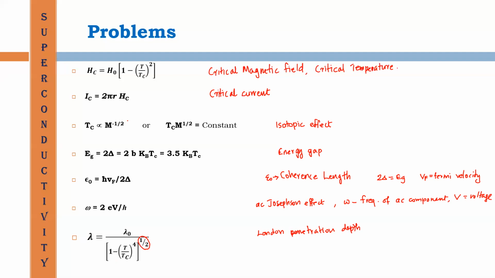When I checked, I found that questions connecting critical current are asked, questions connecting isotopic effect also asked, questions to evaluate the frequency related to Josephson effect also asked, and London penetration depth also asked.